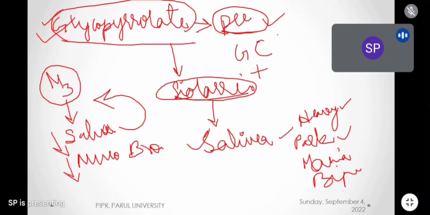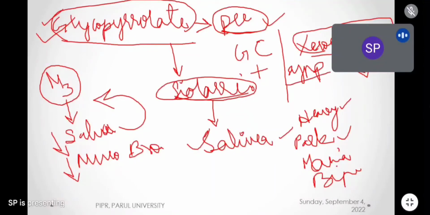And there is one more point I want to add here. There is one condition called xerostomia. What is xerostomia? Can anyone tell me? Exactly, dry mouth. See, xerostomia is commonly seen especially in overactivity of the sympathetic system. During sympathetic overactivity, in anxiety, if you suddenly go and stand in front of a stage and try to speak for the first time, your mouth will dry up. Why? Due to the increased sympathetic activity. Or in anxious conditions, the patient will have xerostomia. Actually, xerostomia is also a chronic condition.